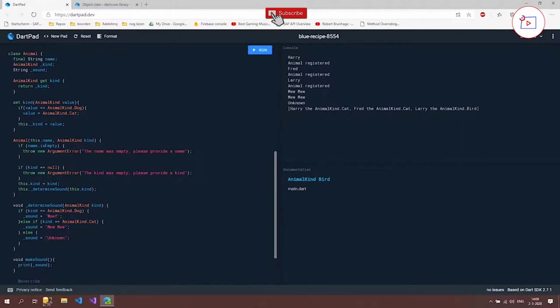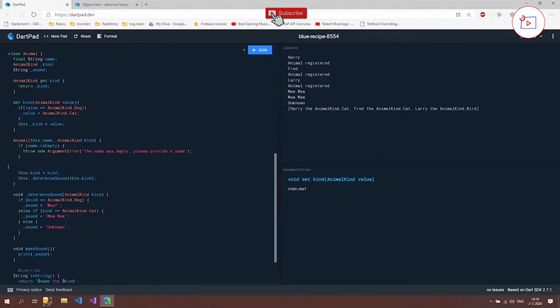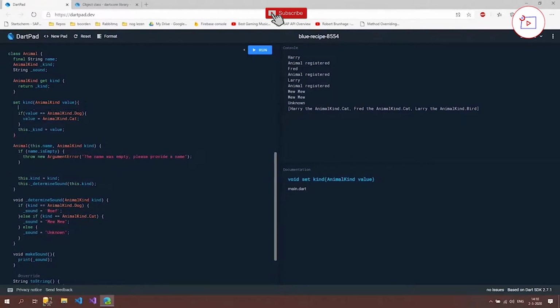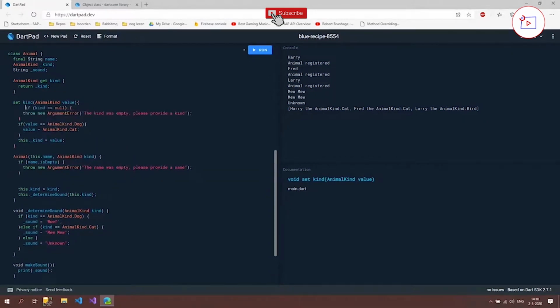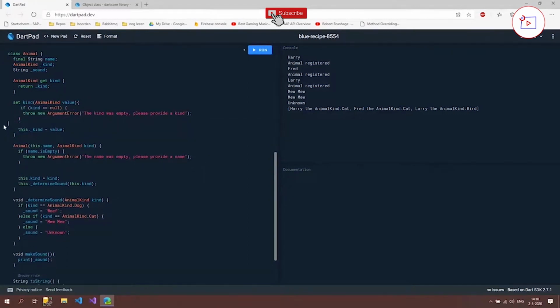Okay, so what we also could do in our setter is implement this validator, and maybe it's better to set it in here than in the constructor, because we can still set this kind value outside our code so people can access it and give in another value. And if we set it inside here, then we are sure that when it's set in a constructor or when it's set outside the constructor, the input is validated. And I'm going to delete this again because this has no purpose.